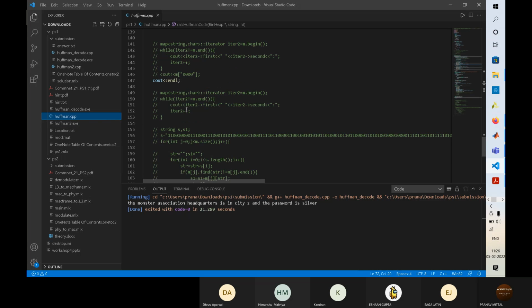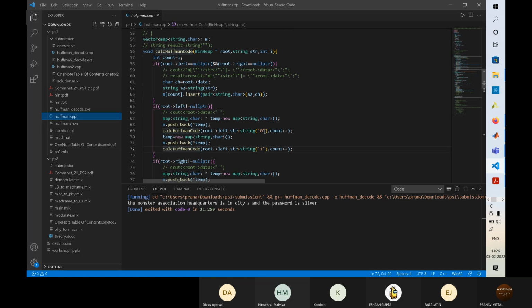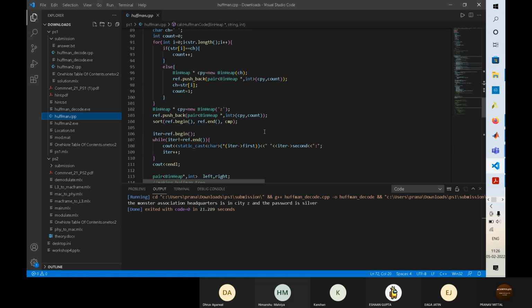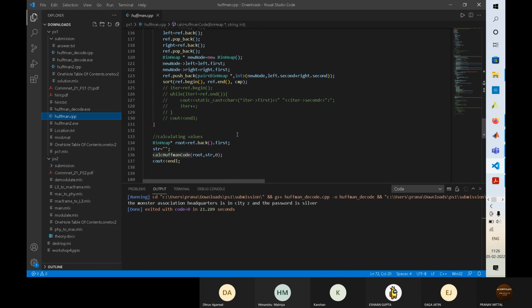So in Huffman.cpp, I basically wrote this code to find the probabilities, make a tree, and calculate the binary values for everything. This did not work as expected, but it gave me a basic idea of what I was looking for. Like this sentence that you are seeing below, this was the answer.